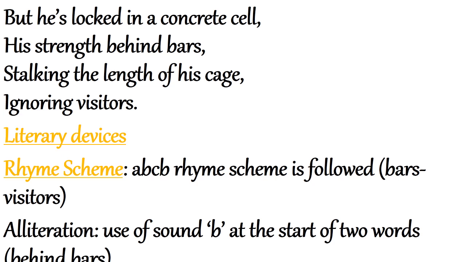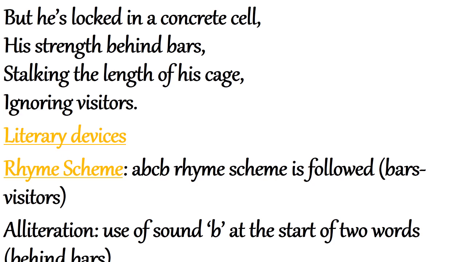Next stanza is, but he is locked in a concrete cell. Concrete means solid. His strength behind bars, stalking the length of his cage. Stalking means moving, ignoring visitors. So it means the tiger is locked in a solid cell, in a cage, and his strength is behind the bars. He cannot show his strength to anyone. Stalking the length of his cage means he is moving only in the cage, and he is ignoring the visitors because he cannot show his power to them.